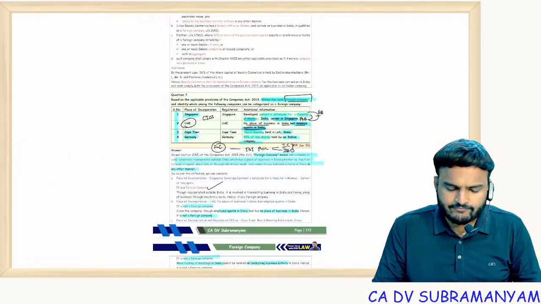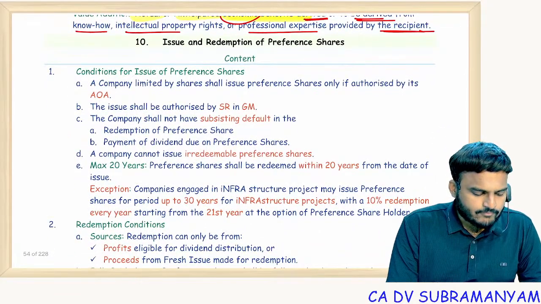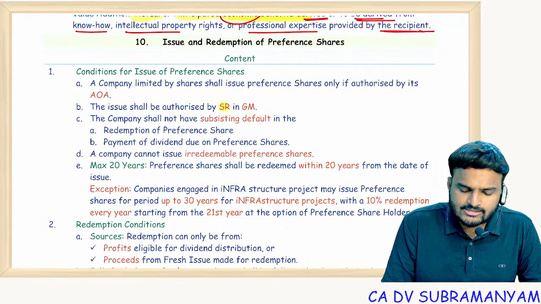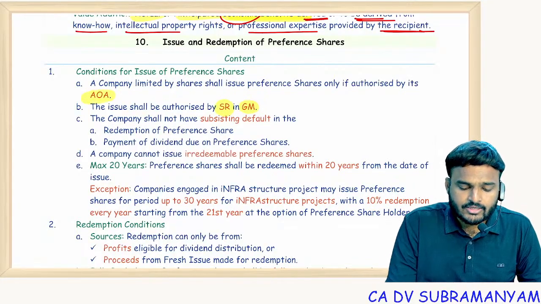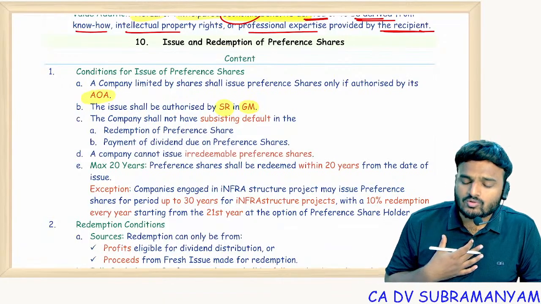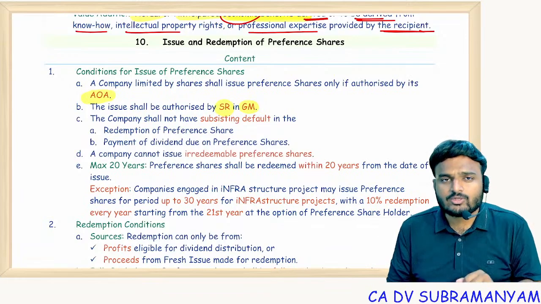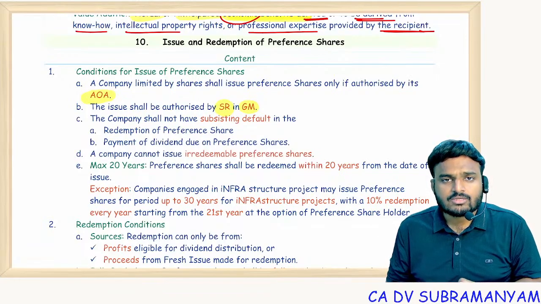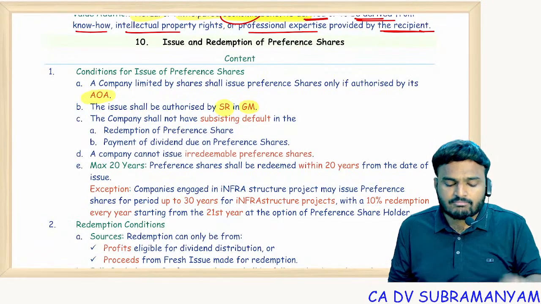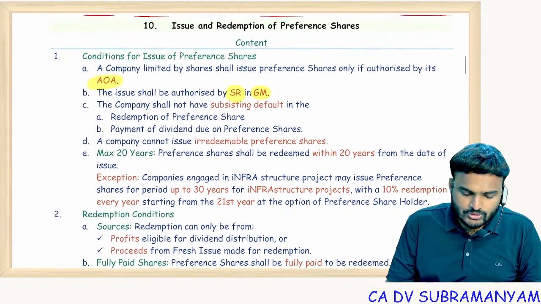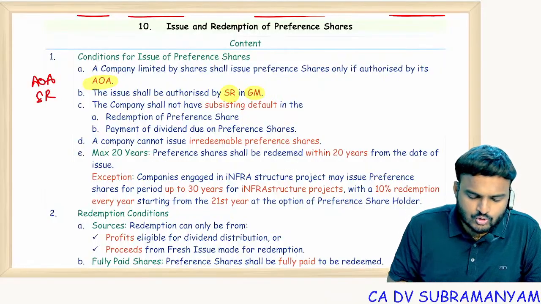So section 55, issue and redemption of preference shares. For issue of preference shares, the condition to be satisfied is a special resolution in the general meeting. But before that, AOA authorization. If I'm a student, while reading this kind of long content questions, after reading the first time, second time, third time, fourth time, I will practice it in the margins. How? Let me show you. You can see here the margin, right? In the margin, I'll write like this: AOA authorization, special resolution in general meeting.